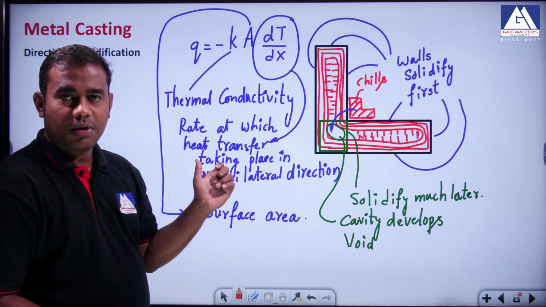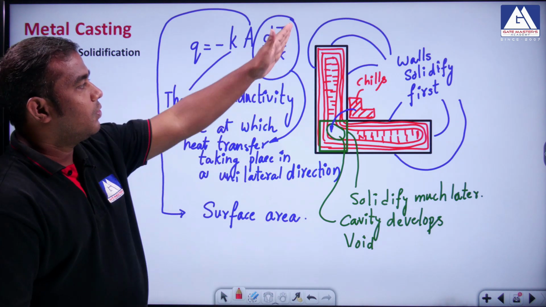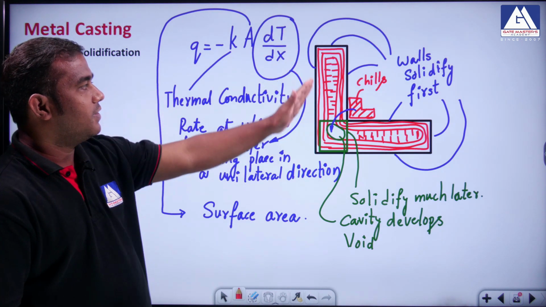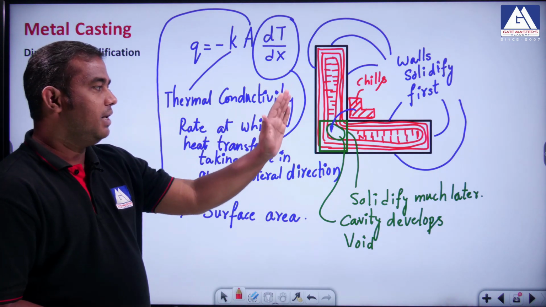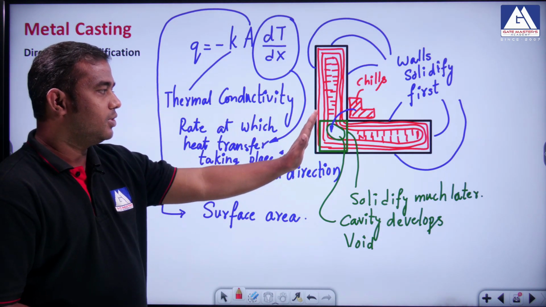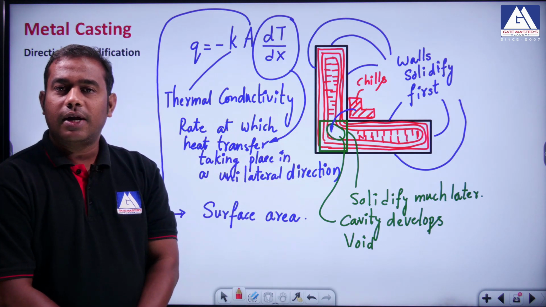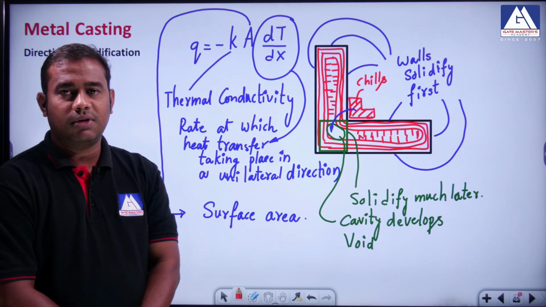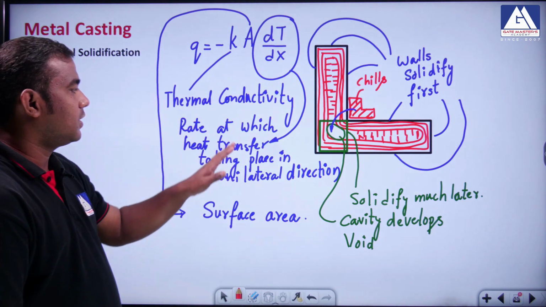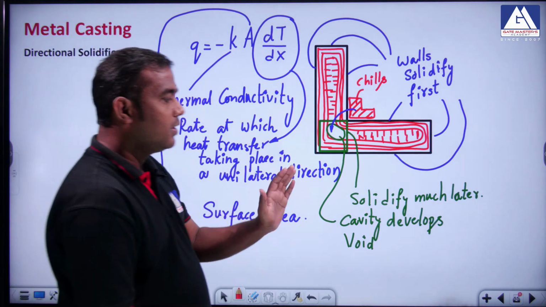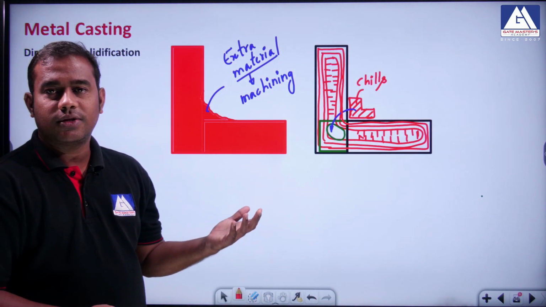We discussed this point, right. Do you recall these points here? In directional solidification, wherever there is more surface area, the metal will solidify first, leaving some portions such as corners and junctions where you will not have directional solidification because the surface area is very small. So to compensate, we provide the chill. We discussed all those details, why these things happen. Do you recall this class? If you can recall this class, you can easily answer this question.